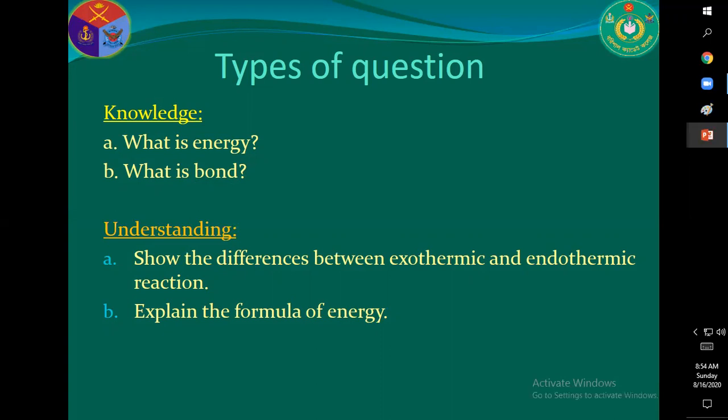So it is the formula, it has an equation also. Enthalpy minus energy change. So in this way, you will define energy and you will write down the formula of energy.